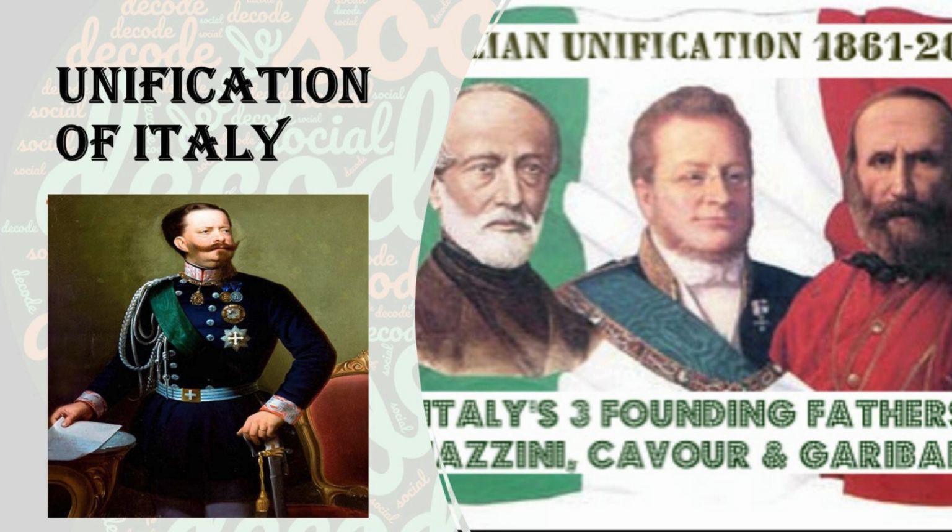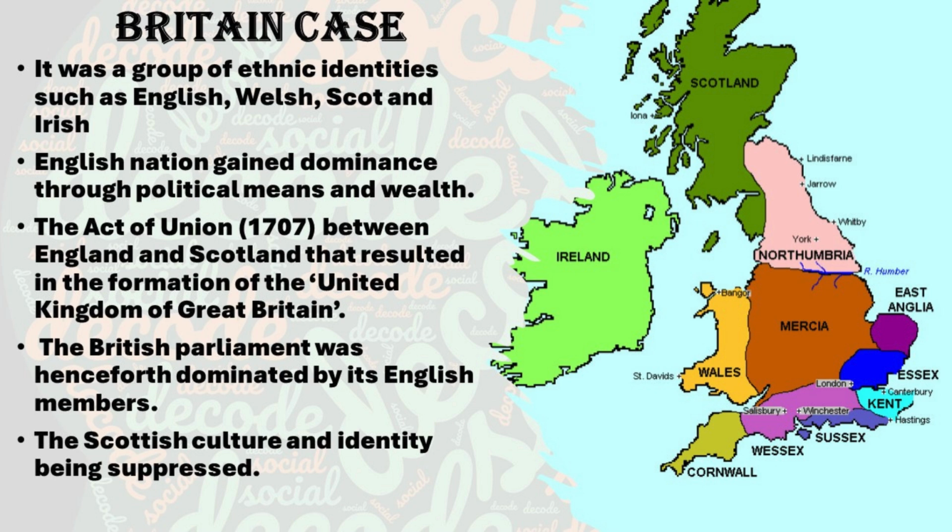Italy's unification was a mix of revolutionary ideas, diplomacy, and military strength, led by patriotic leaders who worked in different parts of the country. The third case in this subunit is the strange case of Britain. Unlike Germany and Italy, for Germany one history was there, for Italy one history was there, but Britain is completely different when compared to Germany and Italy.